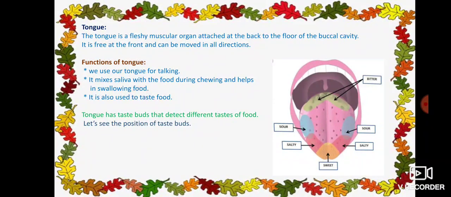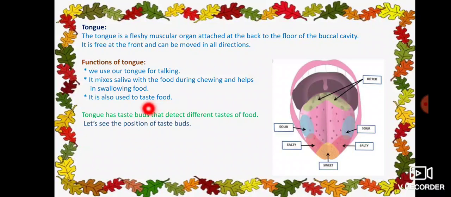And by mixing with saliva, food gets liquefied. That means food gets softened and it is now easy to swallow it. See, this tongue helps to mix the saliva with the food during chewing, means grinding or chewing the food, and helps in swallowing the food, means by mixing with saliva food gets softened, then it is easy to swallow it. Then third function of tongue, it is also used to taste food. Yes, this is the important thing about tongue.